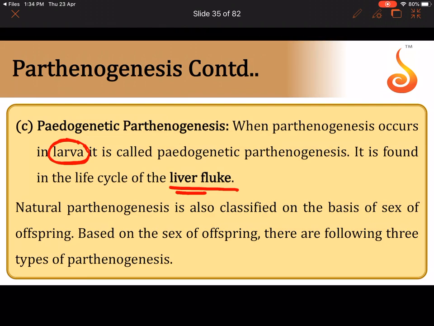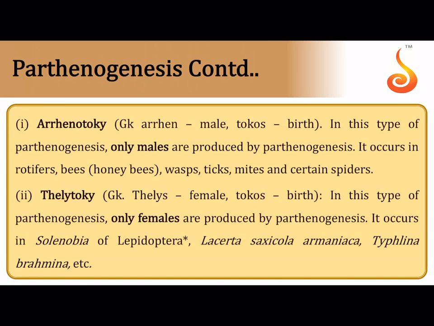If you remember, there's Miracidium larva, Sporocyst larva, Radia larva, Cercaria larva. In this, the Sporocyst and the Radia larva both reproduce parthenogenetically to produce the next larval stage. Okay. So I told you, if parthenogenesis gives rise to male, it is called arenotoky. If parthenogenesis gives rise to female, only females, then it is referred to as teletoky, as it is occurring in